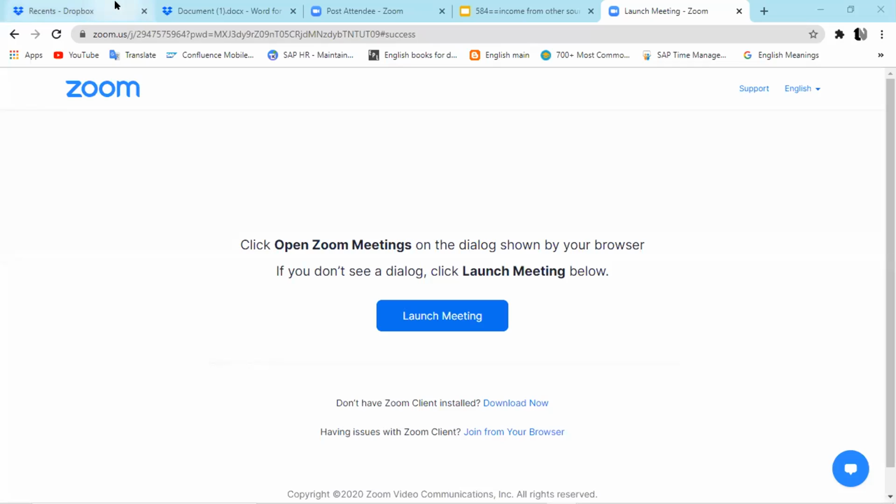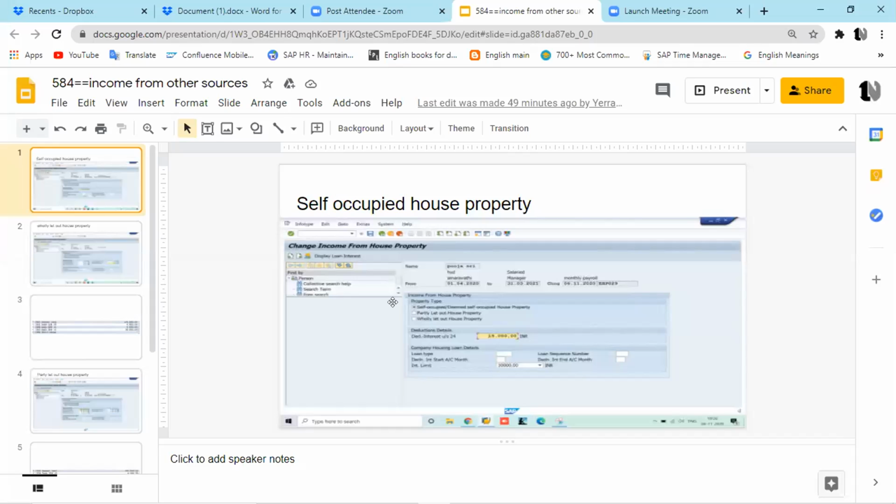And she also has joined right now. Yes. This is the Lakshmi one, so Lakshmi has prepared this one. Okay, self-occupied house property. This is fine.